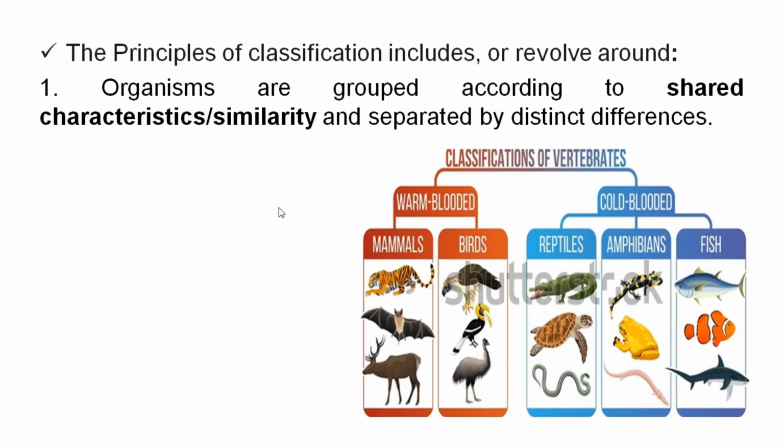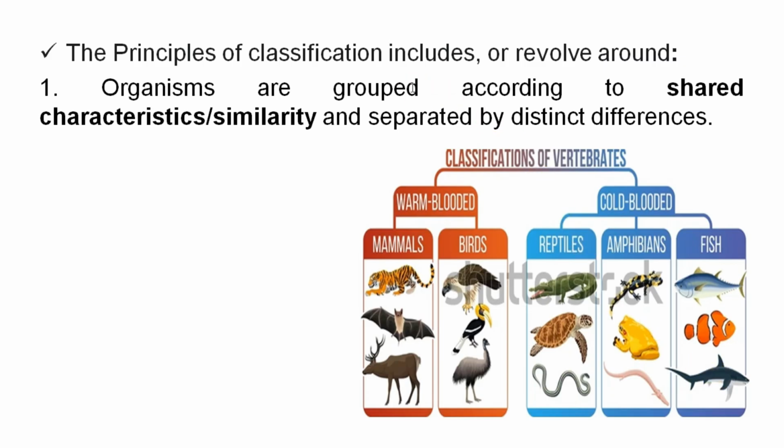The principle of classification includes, one, organisms are grouped according to shared characteristics. Organisms are grouped according to what? Similarity. Look, mammals: this one is the tiger, bat, this is deer, these are mammalian species. Birds look different, bird species. Reptiles group together. Amphibians group together. Fish group together.